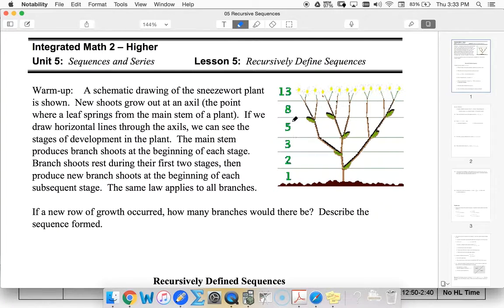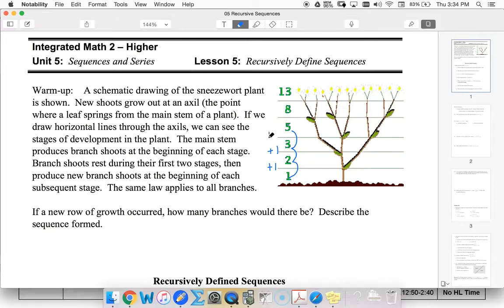We could try to think of a quadratic model and apply ax squared plus bx plus c to see if a quadratic model fit. But if we think about what's happening here, we went from 1 to 2, and then 2 to 3, and 3 to 5. So here we added 1, and then we added 1 again.